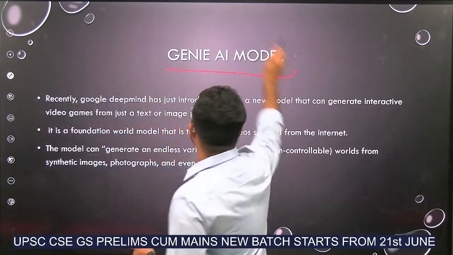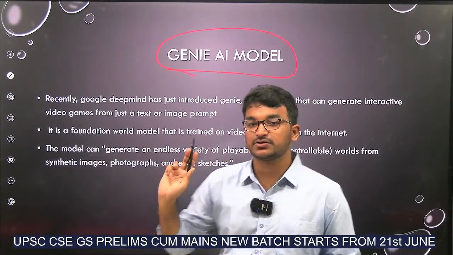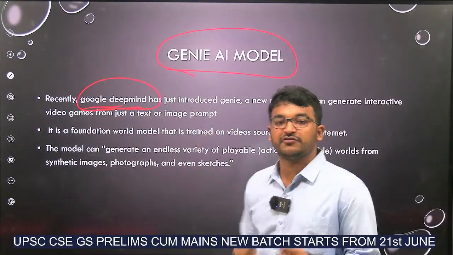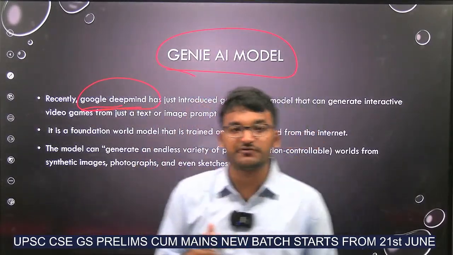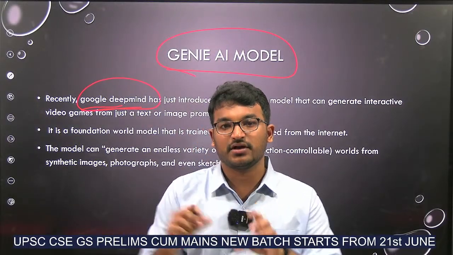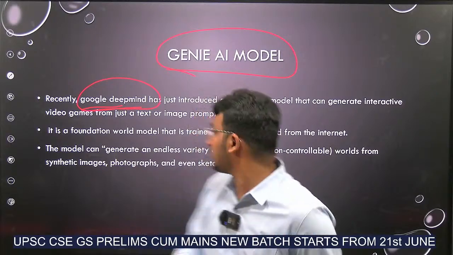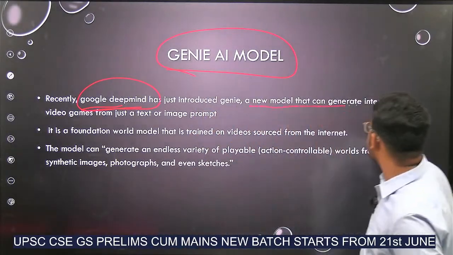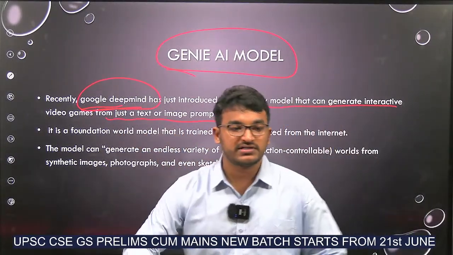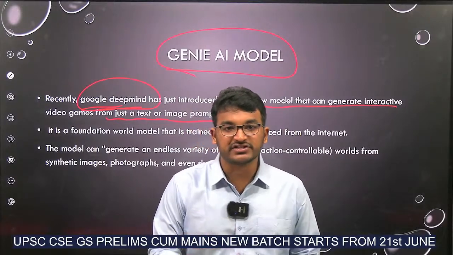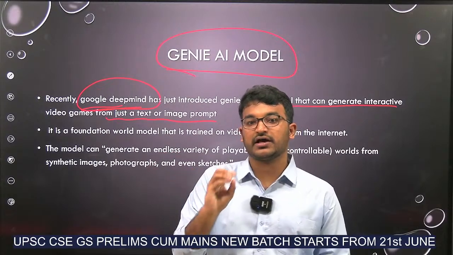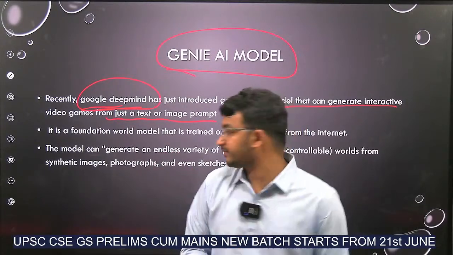Next, the Genie AI model. Who developed this? Google's DeepMind has developed this. What will it do? It is a new model that can generate interactive video games from just a text or image prompt. Consider, if I give an image of Buddha, it can make a creative video game using the details in that image. Okay.